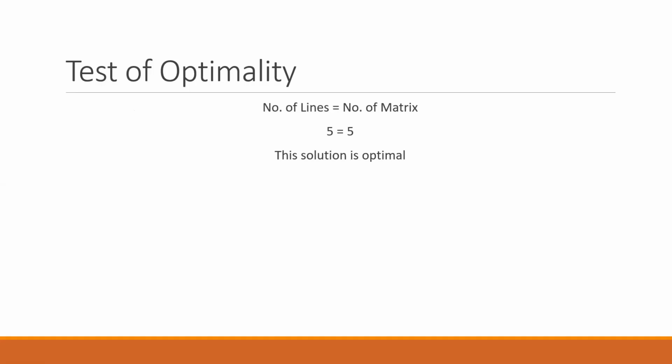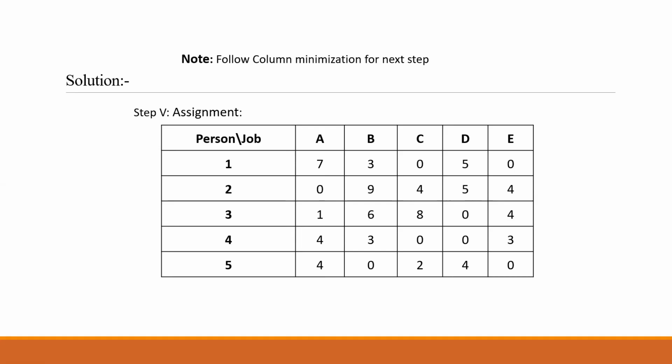So I'll go for the last step, that is assignment. Now in assignment, we have to follow the numbers we got in the column minimization step. In assignment, we have to give one assignment to one person, or one person to one job only. So I'll give first preference where I find a single zero. So here in row 2, I have a single zero. So I will give assignment.